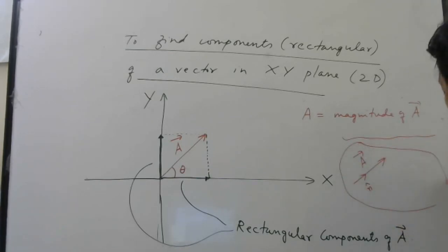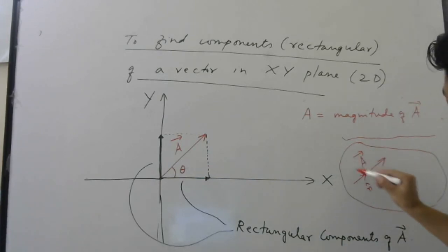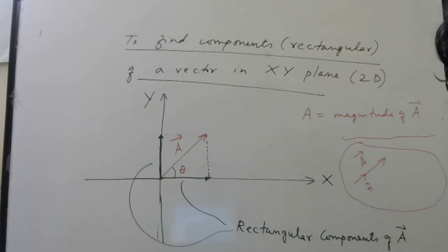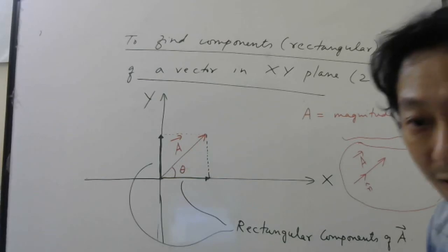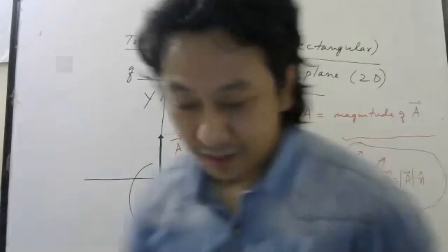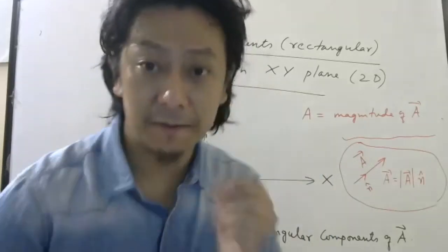I taught you long back. Long back doesn't mean 1 year back also. So what is the relation between a vector and its unit vector? Forgot or what? A bar equals A times n cap, correct. So A bar equals the length of this vector times n cap. Keep this in mind for the next class. Revise the video if you have.